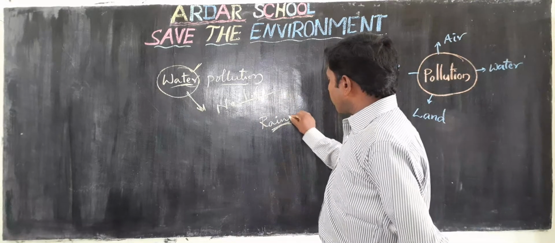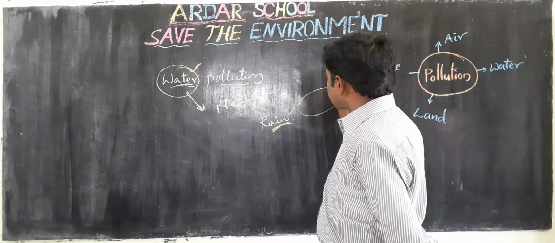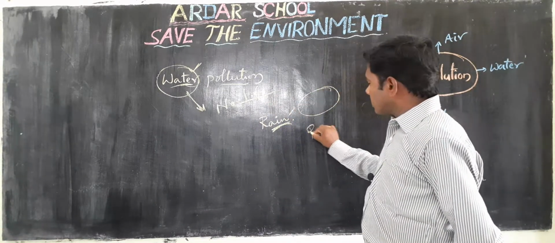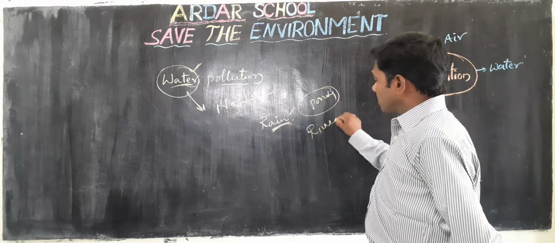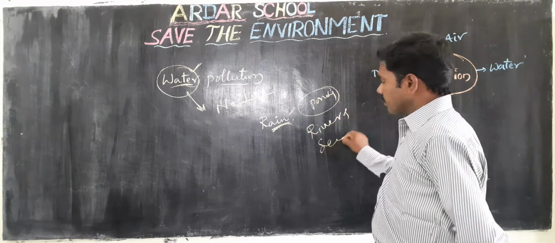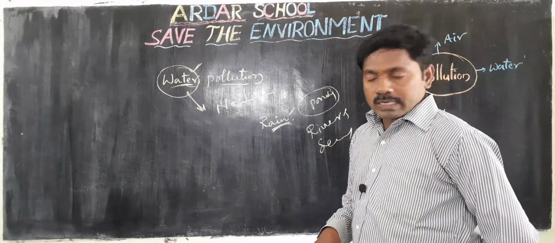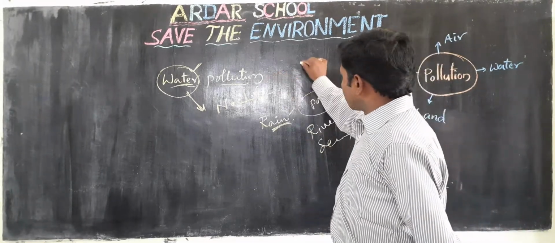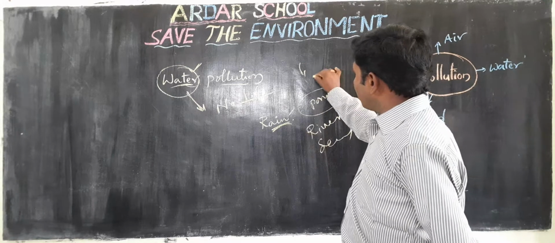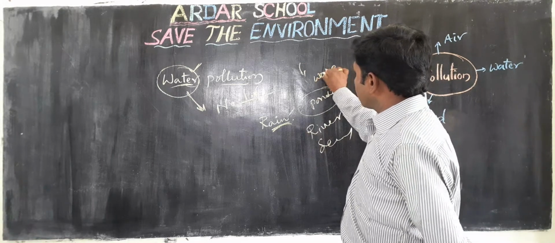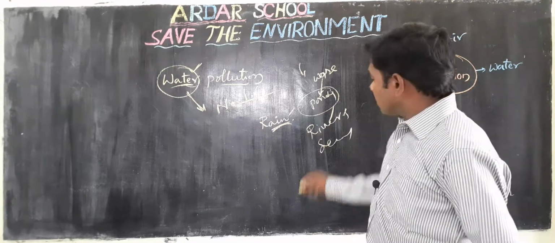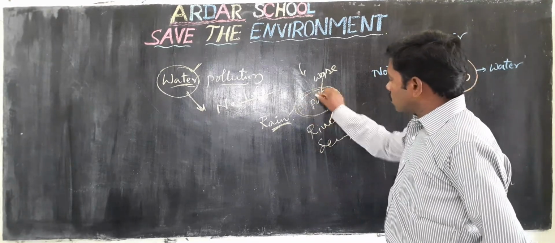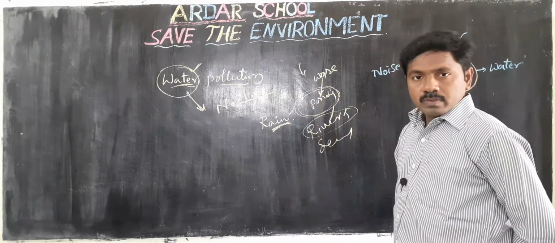This rain water reaches the ponds, rivers, seas. Some humans are dumping waste into the ponds or rivers. That's why these water sources get polluted.